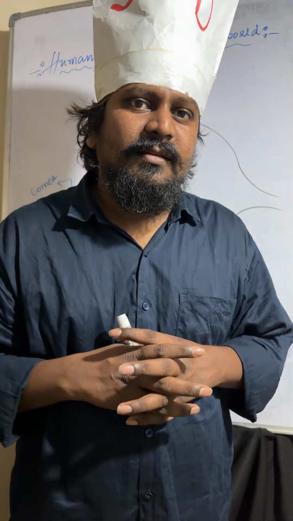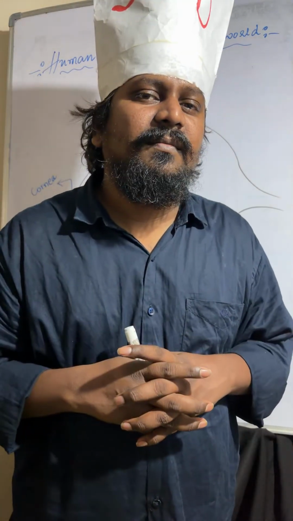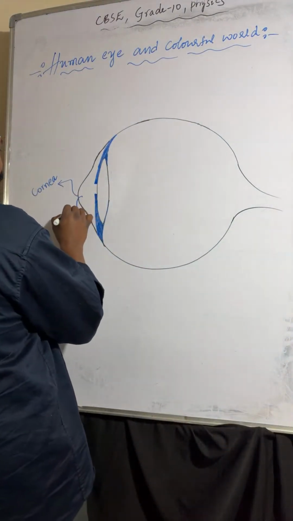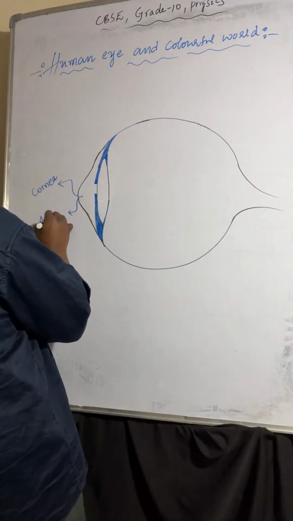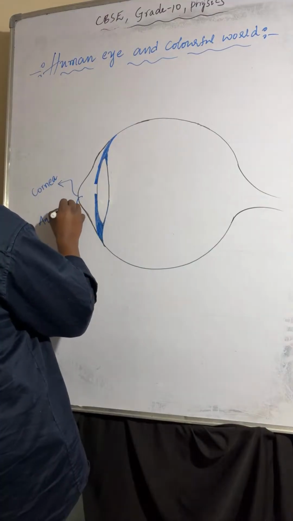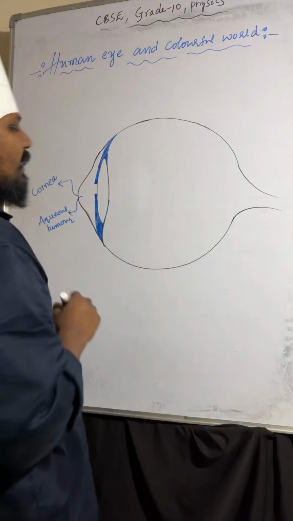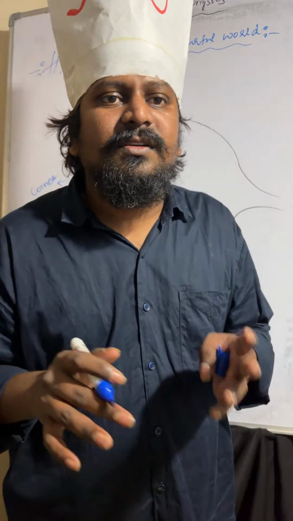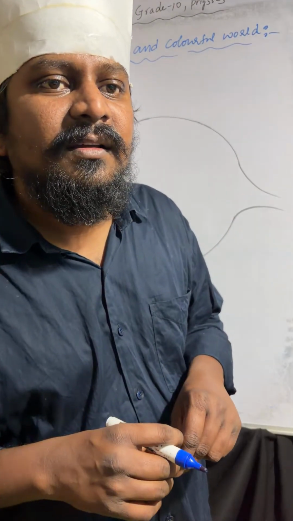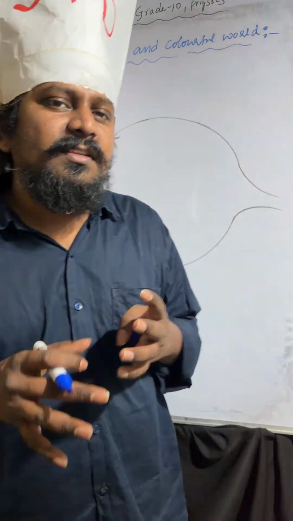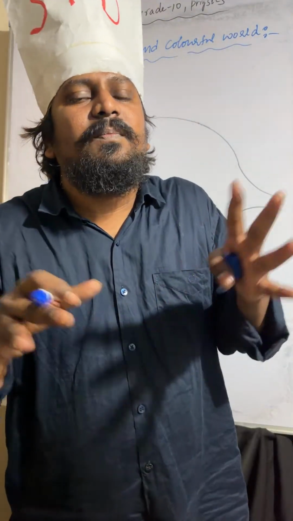And one more thing, that is the cornea, right? Next one, here you can see, this is the aqueous humor. Aqueous humor is a jelly-type liquid present between the cornea and the eye lens.